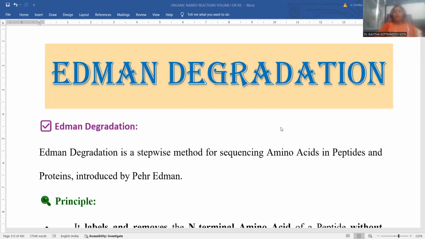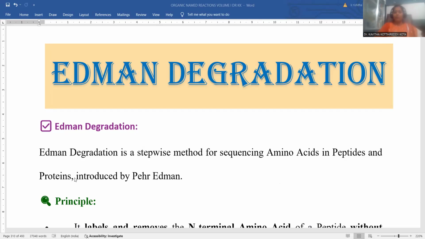Here the topic is about Edman degradation. This concept is taken from the textbook of organic named reactions authored by Dr. Kavita Koppireddy Kota. Edman degradation is a stepwise method of sequencing amino acids in peptides and proteins, introduced by Pehr Edman. He is the scientist who gave the degradation process in a stepwise manner, especially meant for the amino acids in peptides and also proteins.